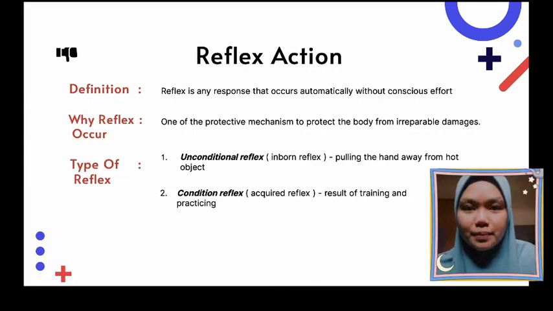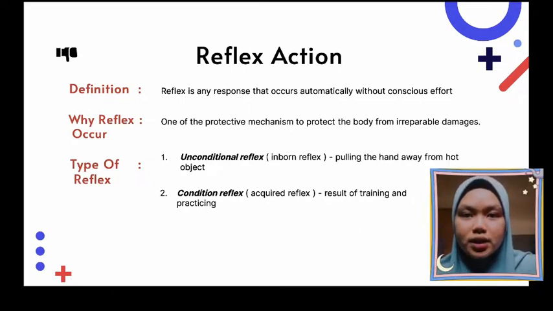So, reflex action means any response that occurs automatically without conscious effort. The reason why reflex action occurs is that it is one of the protective mechanisms to protect the body from damage.